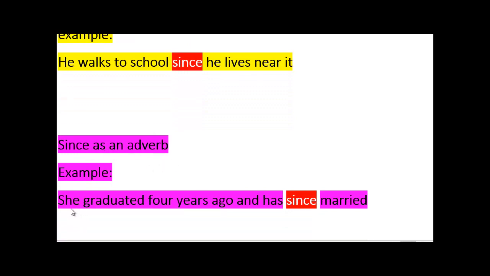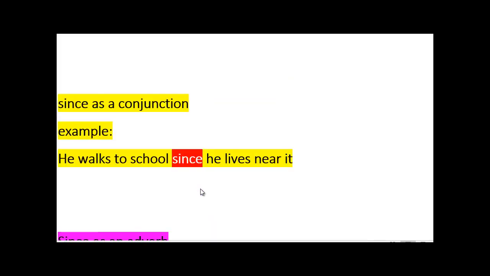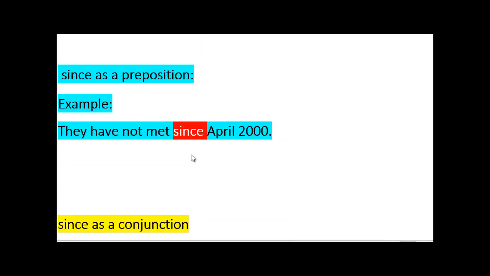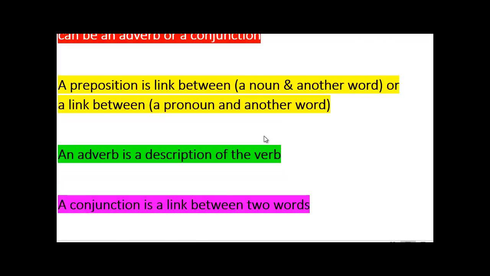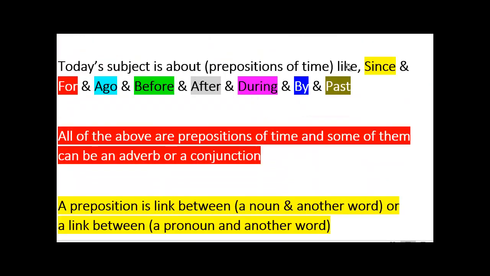We can say since as an adverb. We can say she graduated 4 years ago and has since married. So married here is a description of her condition. It is an adverb, a description of a verb. It's not our subject to discuss how to use each one of the above prepositions as an adverb or as a conjunction.